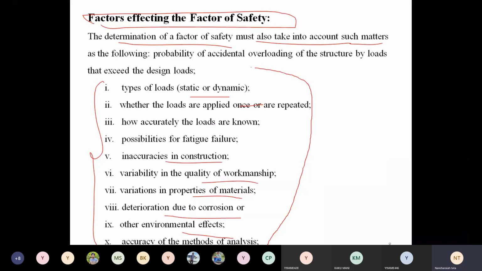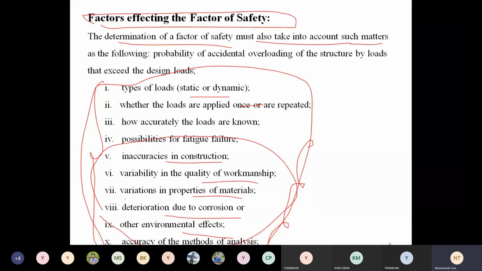Like corona now, we live with corona daily, we cannot avoid it. These are all difficulties. We can entertain all of these and at the same time work with safety. So for that, what can you take? Take the factor of safety.